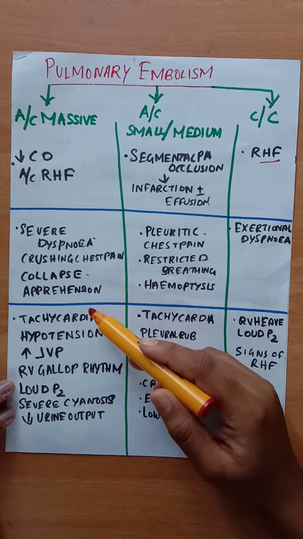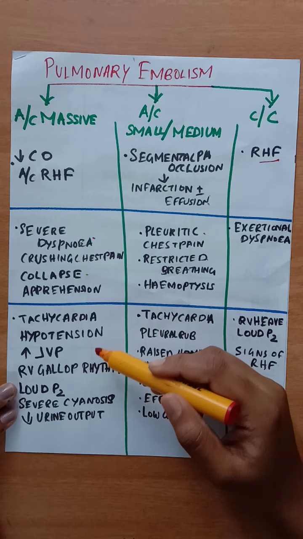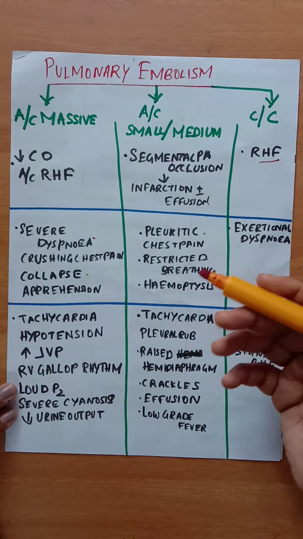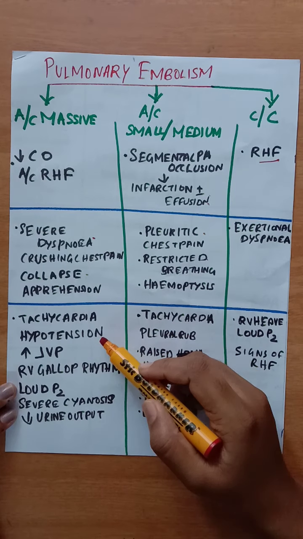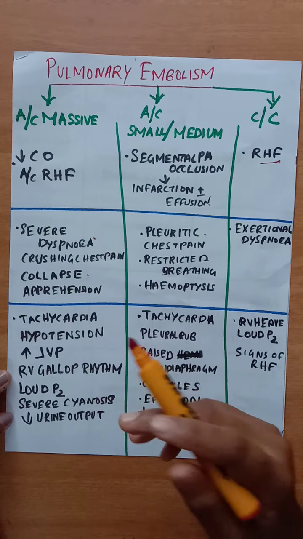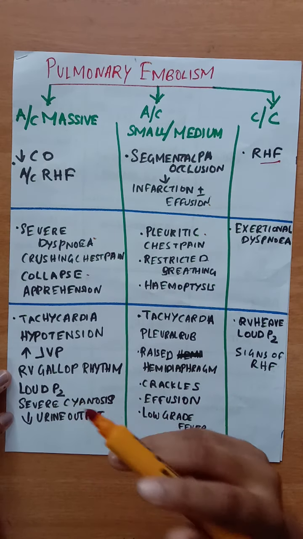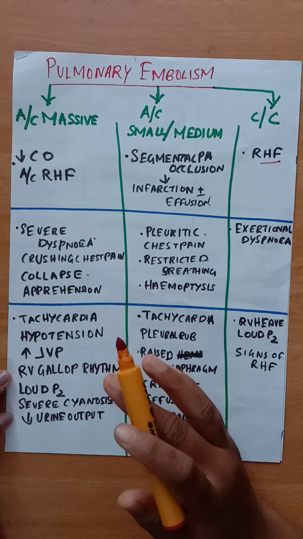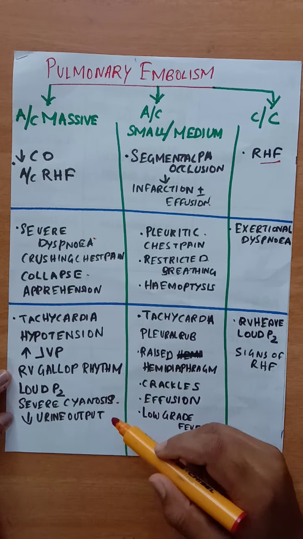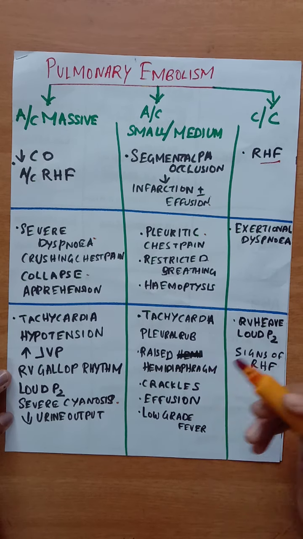And the signs in acute massive pulmonary embolism: there will be tachycardia, hypotension due to the sudden decrease in cardiac output, increased JVP, RV gallop rhythm due to the right heart failure, and loud P2 due to pulmonary artery hypertension, severe cyanosis due to decreased oxygenation, and decreased urine output due to severe hypotension.